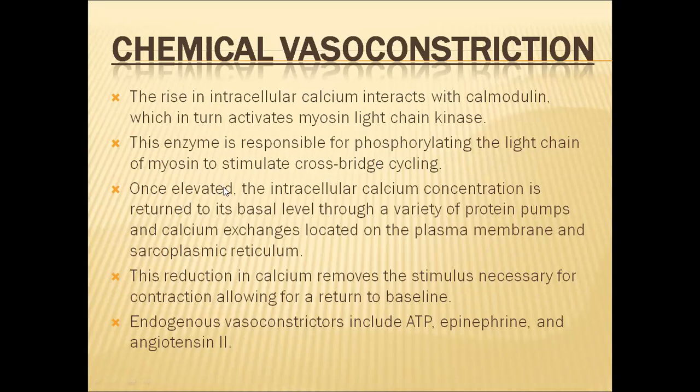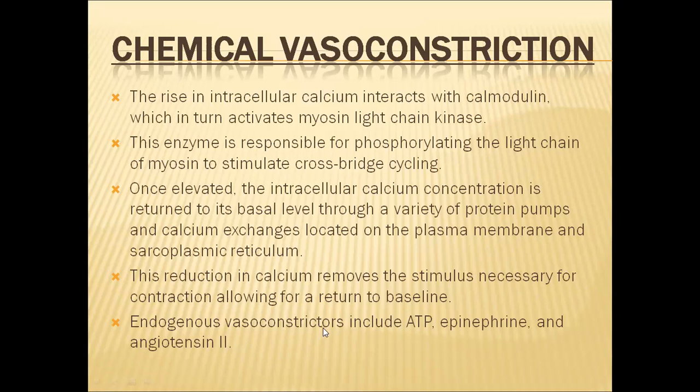Once the calcium ion concentration is elevated, what happens? Once the muscle contraction is achieved, calcium returns to the basal level through a variety of protein pumps, and calcium ions are again sent into the sarcoplasmic reticulum. In this way, the cardiac muscles will relax. The reduction in the calcium removes the stimulus necessary for contraction, so automatically they will come to baseline, and relaxation of the heart muscle takes place.